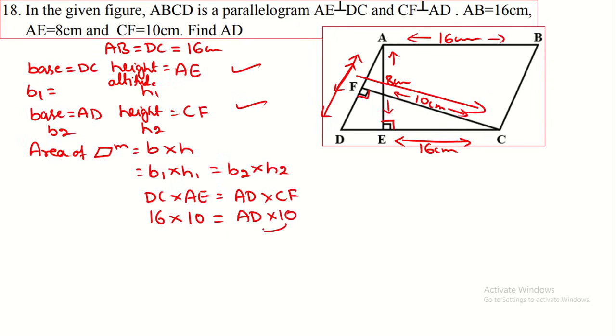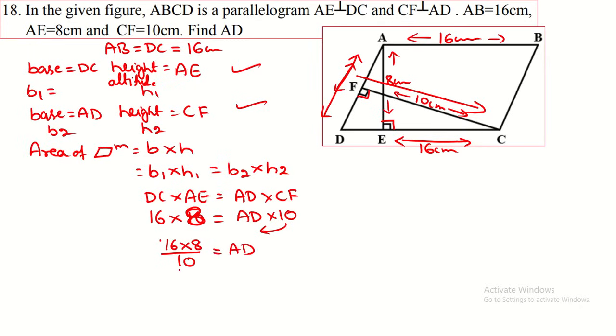CF is 10. You have to transfer this to the left hand side. Sorry, CF is 10 and here AE is 8, not 10. You have to transfer this 10 to the left hand side. Here 16 into 8 divided by 10 is equal to the value of AD.